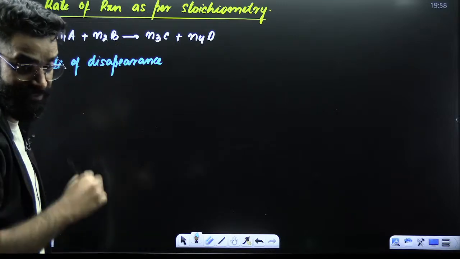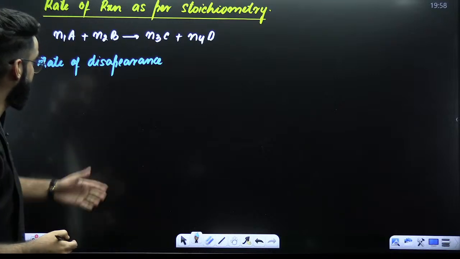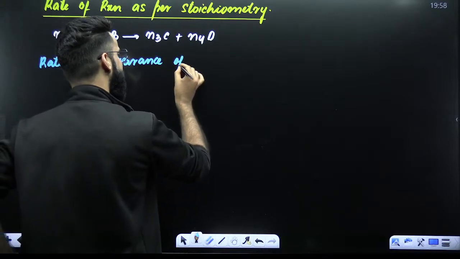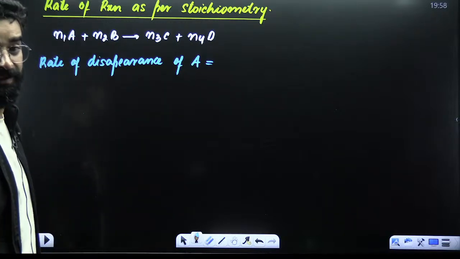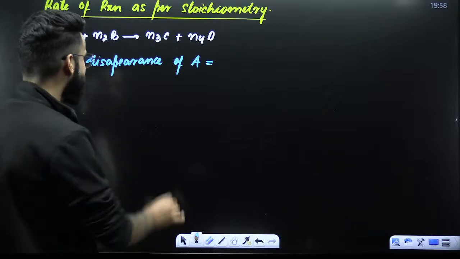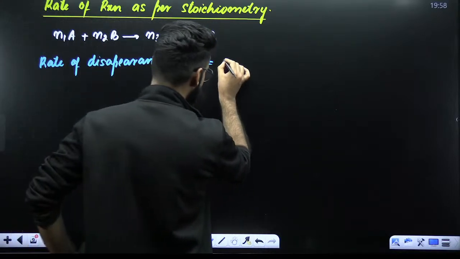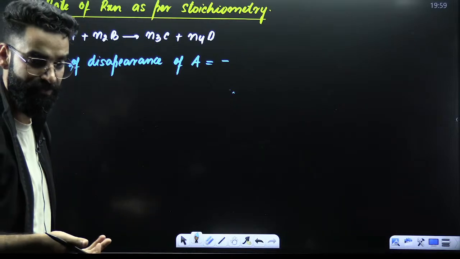Reactants disappear with time, so this is going to be basically for the reactants. For example, I want to calculate the rate of disappearance of A. A is my reactant here. How exactly are you going to write this? Since I'm using the term disappearance, I'll be starting with a minus sign. This minus represents disappearance.